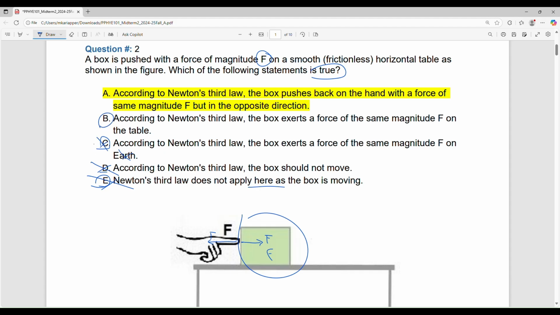B. According to Newton's third law, box exerts a force of the same magnitude F on the table. Again, the object is wrong. So this is the right one. The opposite force, because the interaction is from the finger: the finger is pushing the box to the right, so the box will be pushing the finger to the left. So this is correct. Okay. Now if you have understood this, you have perfectly understood Newton's third law. Good. So let's go to the next one.